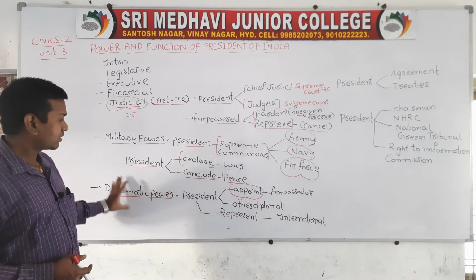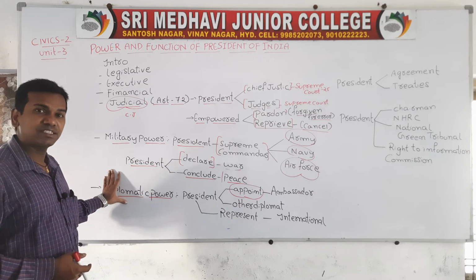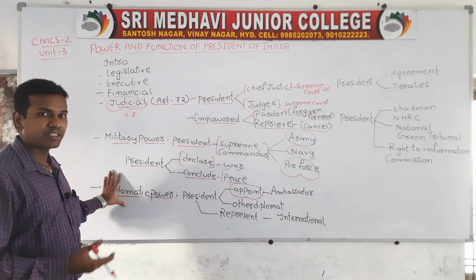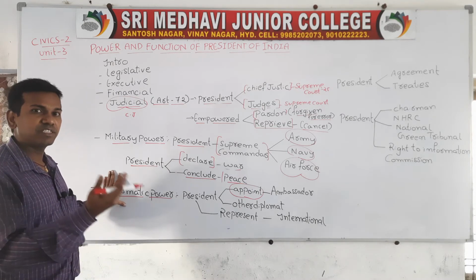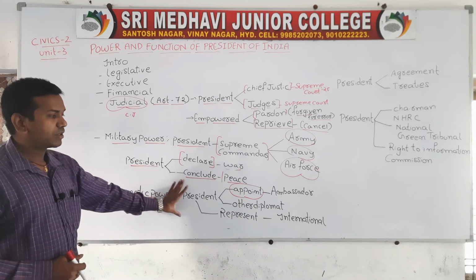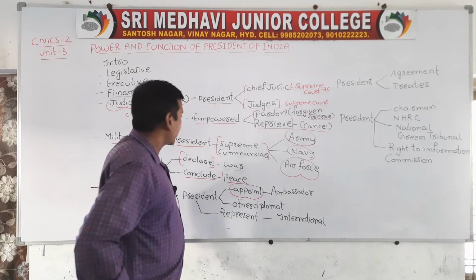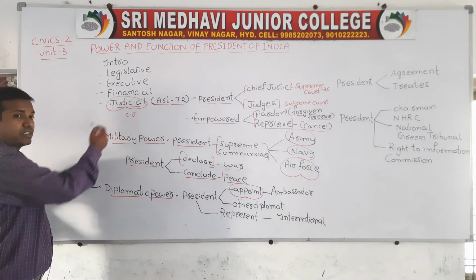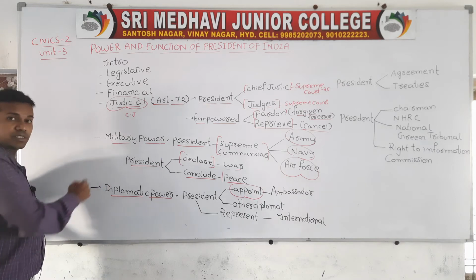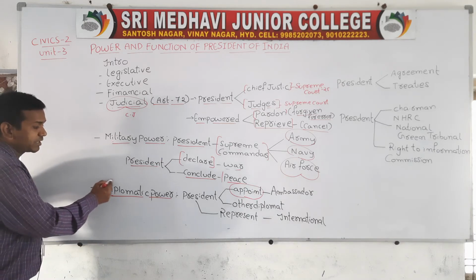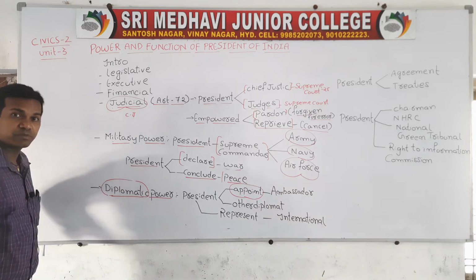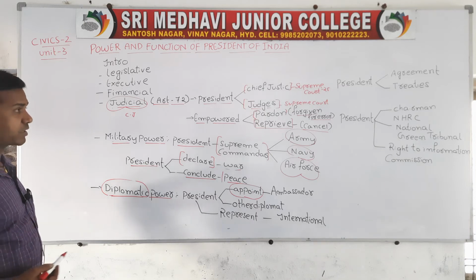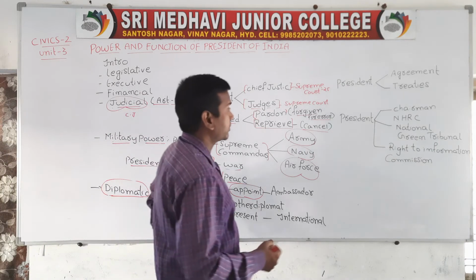So in the diplomatic power also, the president has great power. He will appoint ambassadors and various diplomats to other countries, who play a very important role there, and he will also represent the country at the international level. Here, judiciary is completely related to the court, military is related to defense, and diplomats are the powerful officers who play a very important role in foreign countries. So this is the power of the president.